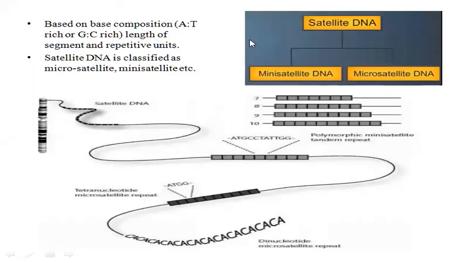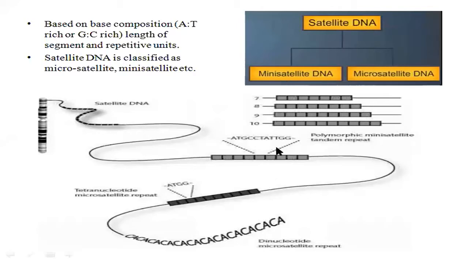Based on the base composition, whether it is AT rich or GC rich, and the length of the segment, and how many repetitive units are there, the satellite DNA has been classified into minisatellite DNA and microsatellite DNA.